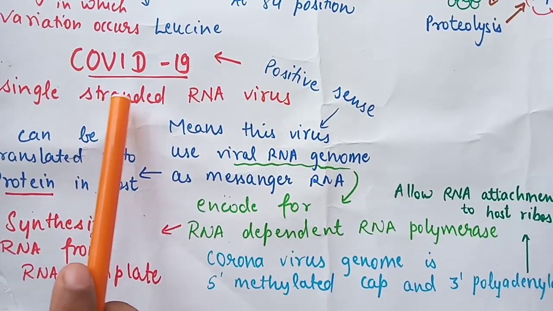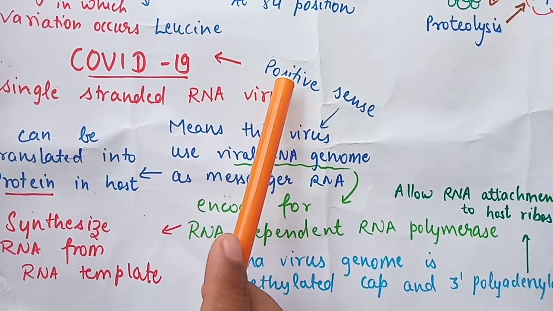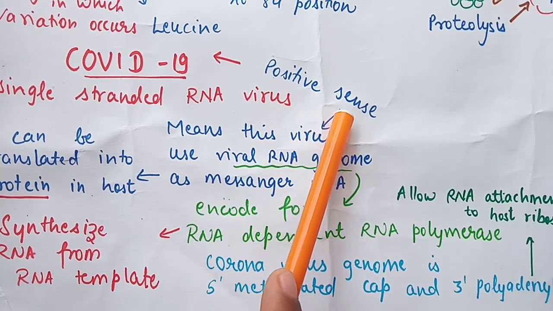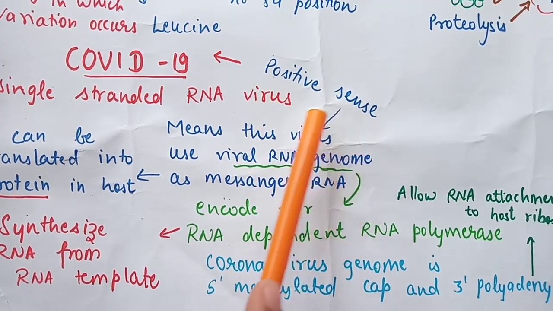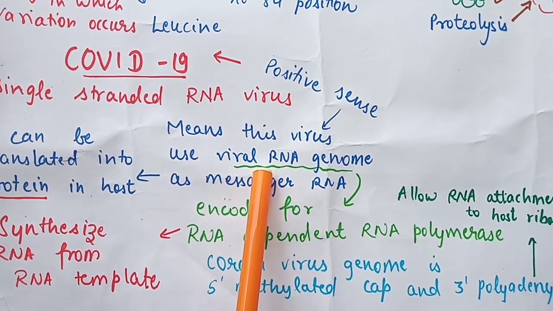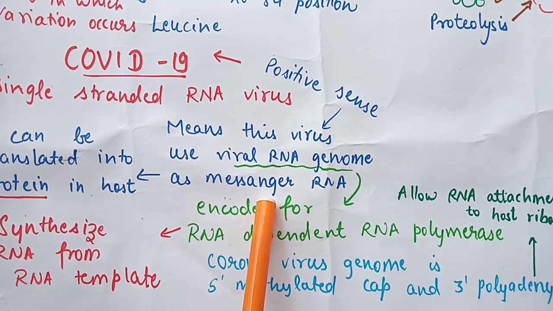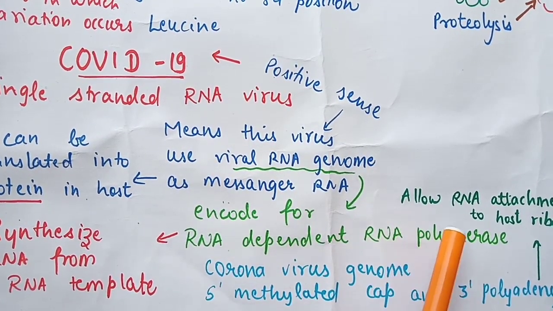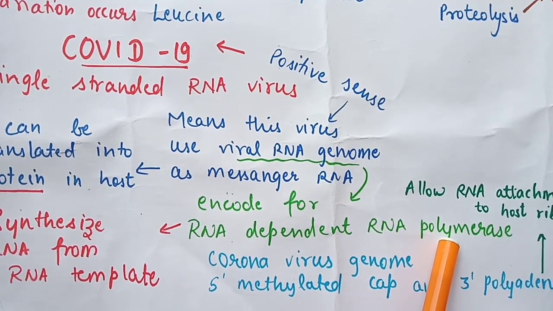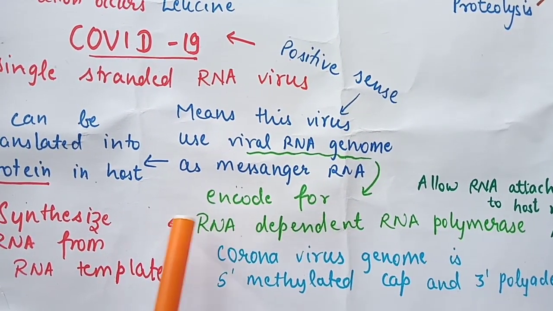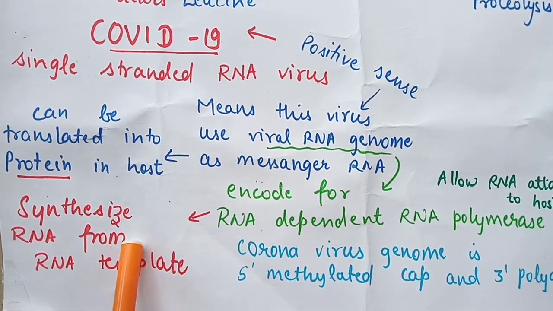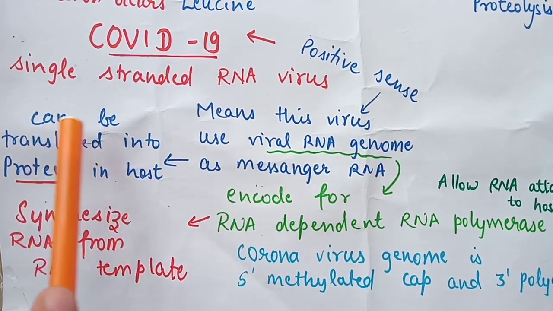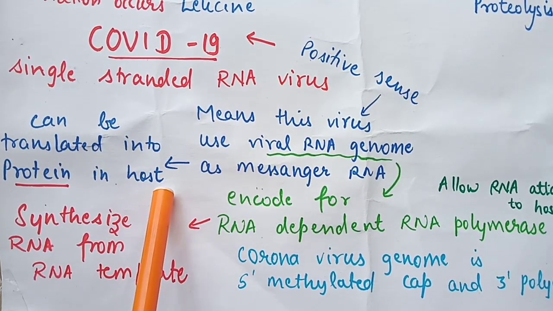COVID-19 is a single-stranded RNA virus, that is, a positive sense single-stranded RNA virus. What does positive sense mean? Positive sense means the virus uses its viral RNA genome as messenger RNA to encode RNA-dependent RNA polymerase. For what is RNA-dependent RNA polymerase required? It is required to synthesize RNA from an RNA template, as well as the viral RNA genome can be translated into protein in the host.